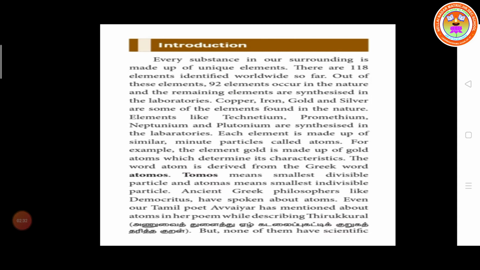At the time of identifying the atom, ancient Greek philosophers like Democritus spoke about the atom. Even our Tamil poet Avvaiyar mentioned the atom in her poem while describing the Tirukkural.